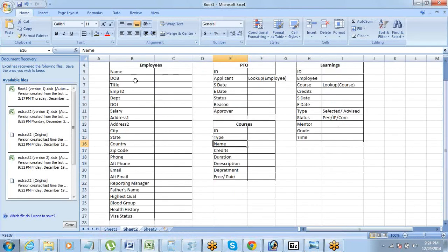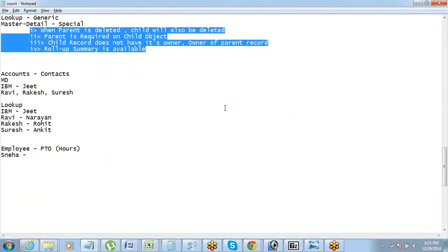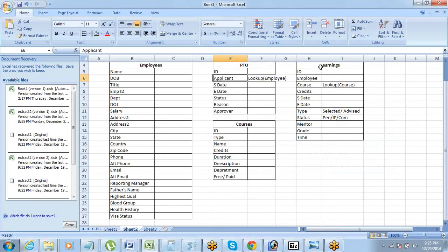So for PTO and employees, I think we will need to do roll-up summary. We don't need individual owners for different PTOs, so master detail is fine, right? For learnings and courses, I think there can be different owners for different learnings, so a lookup is okay. So you have to start thinking now. It's all about how you think about the requirement, or what kind of requirement the client has. You'll have to decide whether you need a lookup type or a master detail relationship type. But a relationship is required. That is there, right?